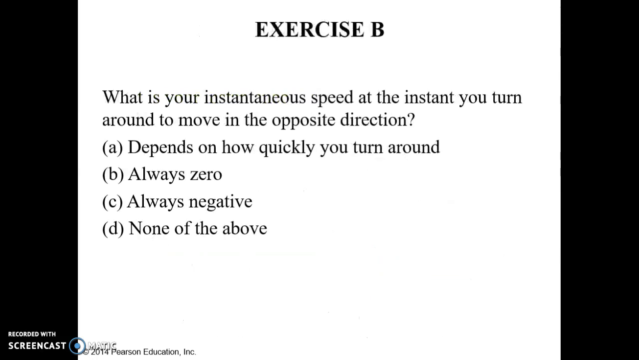Exercise B. What is your instantaneous speed at the instant you turn around to move in the opposite direction? It's always 0, because when you turn around, you must come to a complete stop, even if it's for an instant before moving in the other direction.